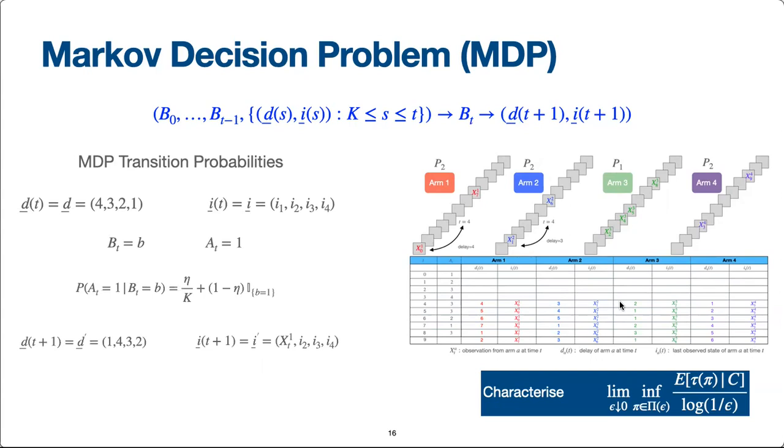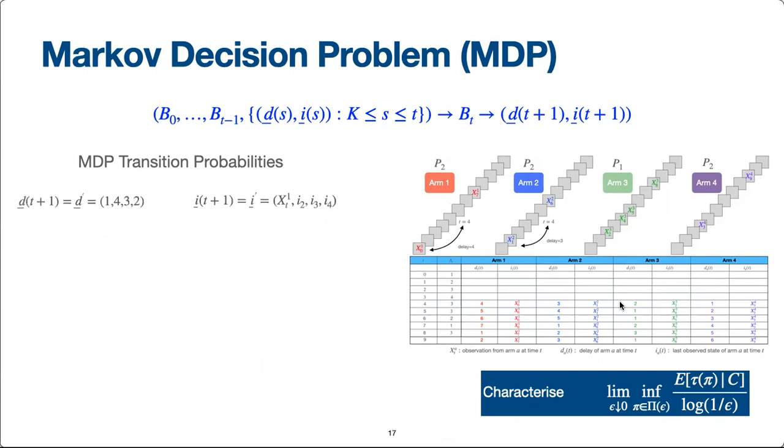Thus, the probability of the MDP making a transition from the state d,i to the state d',i' is as given in this expression. Notice the presence of the TPM P2 in this expression.